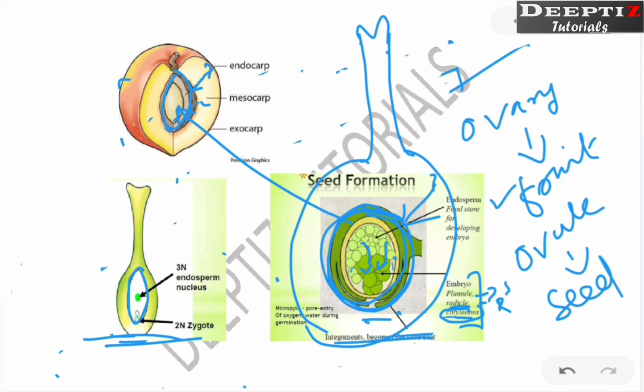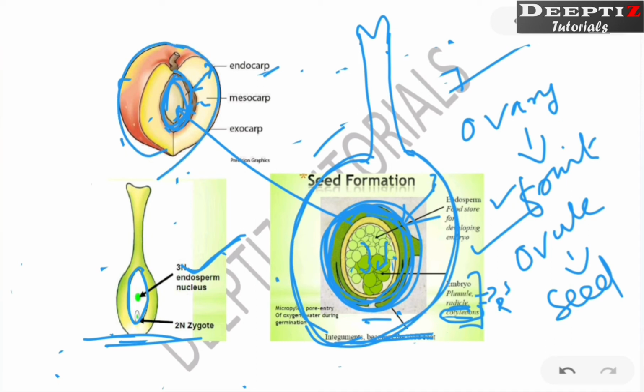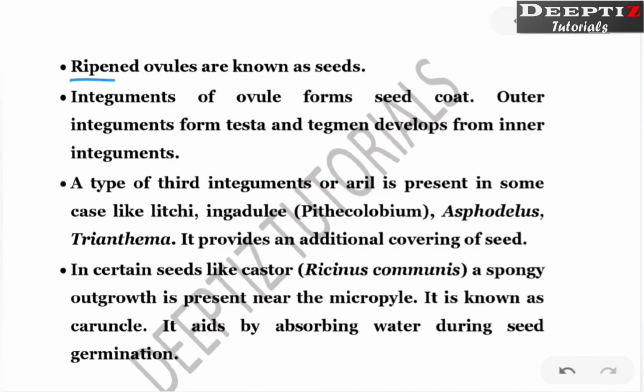So please understand, if we want to compare these three diagrams together, this is before development, this is after development, and this complete structure is going to become the seed, that is here. Now surrounding this structure there will be this ovary. The ovary is going to become this particular fruit. So ovule is going to become seed, ovary becomes fruit. Ripened ovules are known as seed, right?